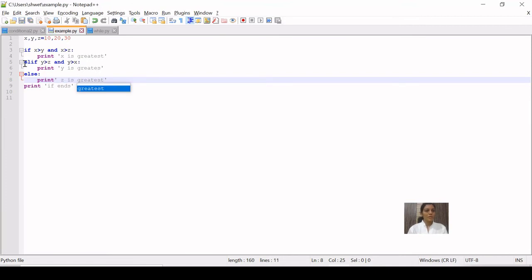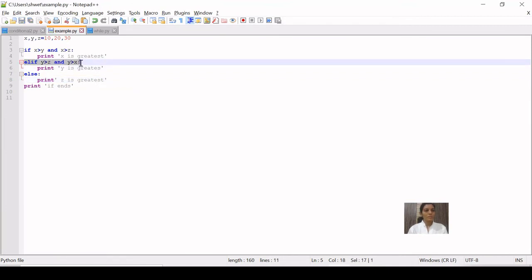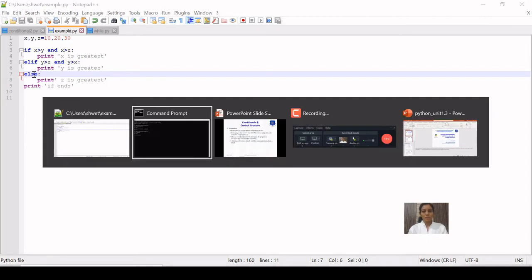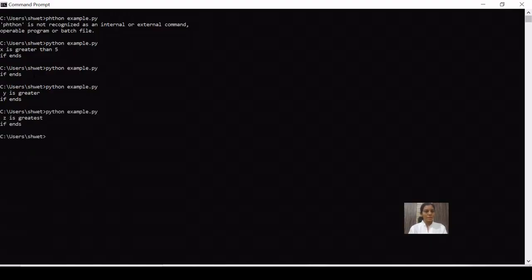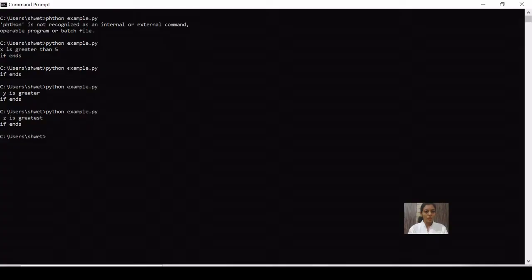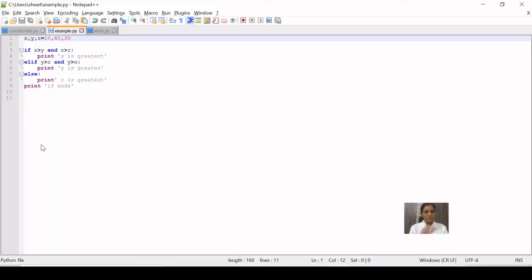Okay, so here using elif we can incorporate another condition, and we can have multiple elif and at the last else. Let us execute the code and get the output. So z is greatest. Let us change little bit values and make y as greatest value. So here I have made y is equal to 40 and let's execute it. So y is greatest. Fine. So these are the examples of if else, if elif else, right?